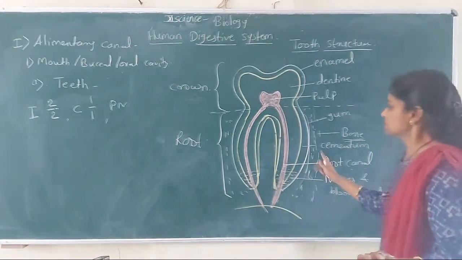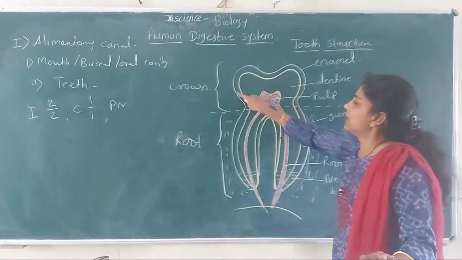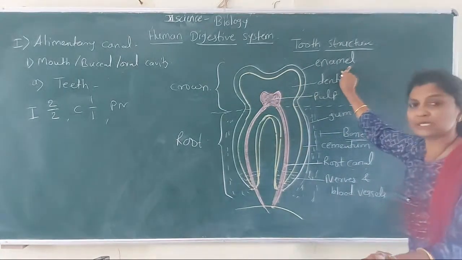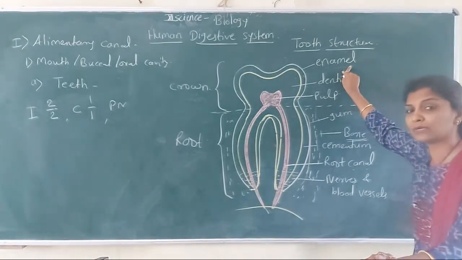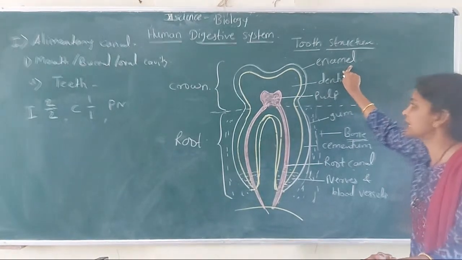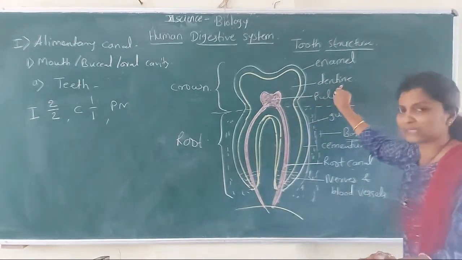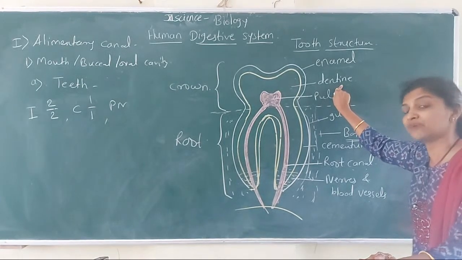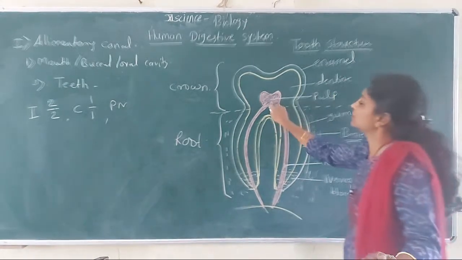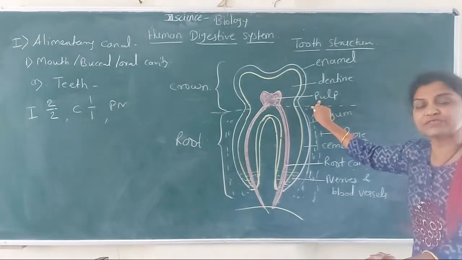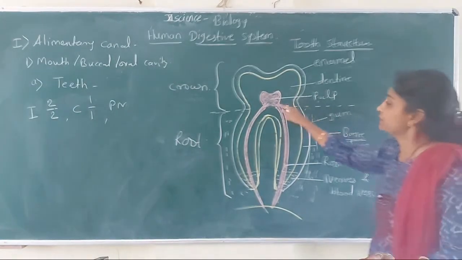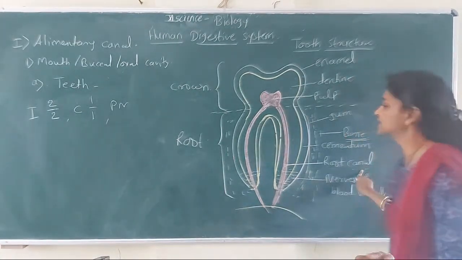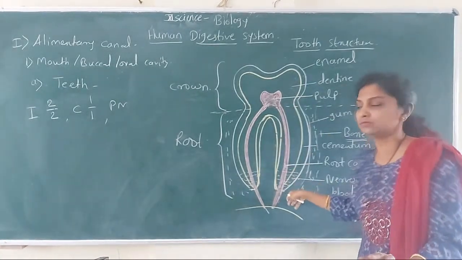Okay. So परत बघू आपण. Outermost covering is called as enamel, which is the hardest part in our body and made up of calcium phosphate and calcium carbonate. Middle part is dentine, which is a connective tissue, calcified connective tissue. Then innermost is the pulp cavity, which is filled by pulp tissue with blood vessels and nerves, which is continuous as a root canal in root of the tooth.